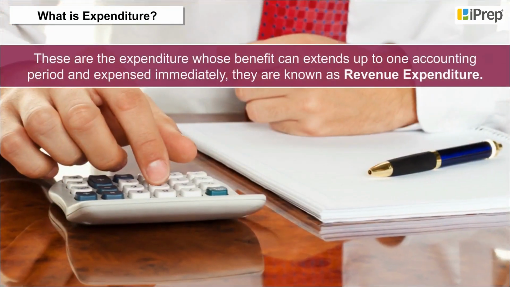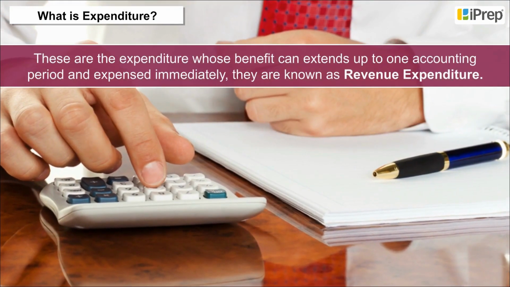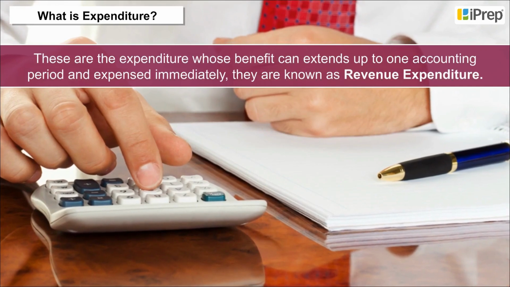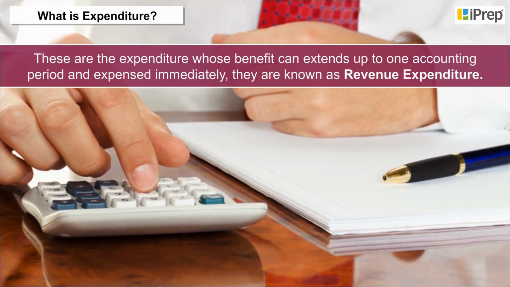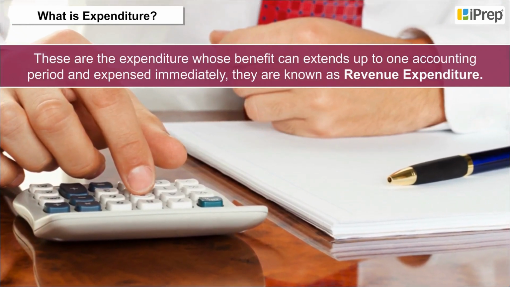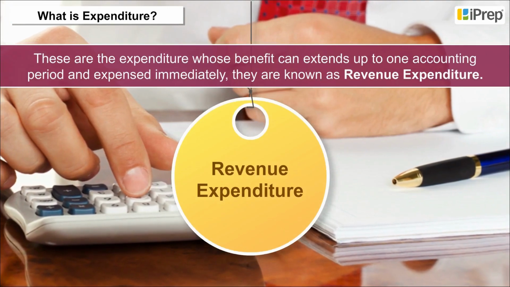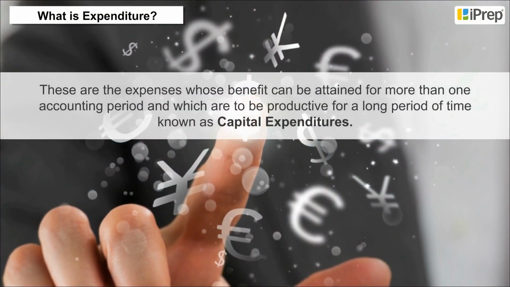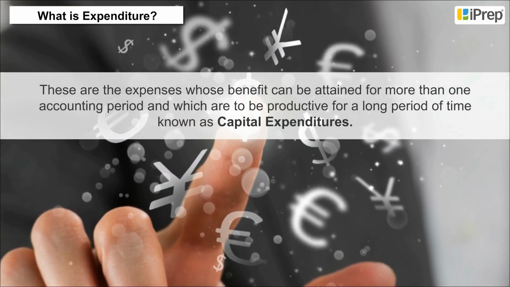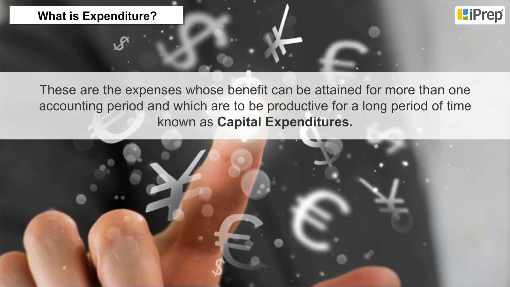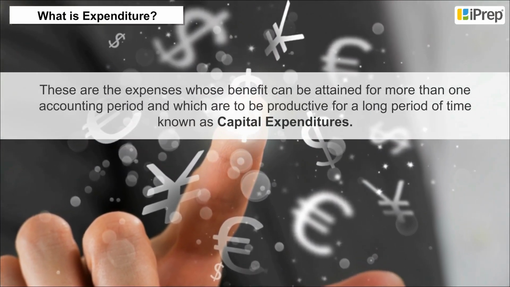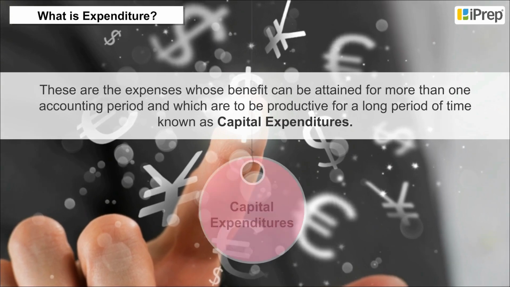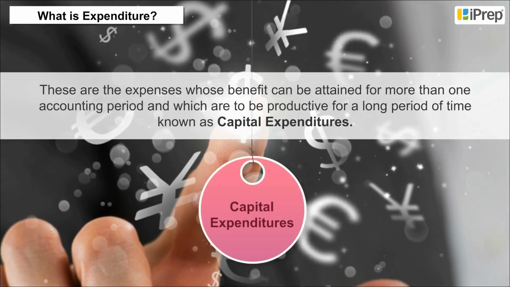These are the expenditures whose benefits extend up to one accounting period and are expensed immediately. They are known as revenue expenditure. These are the expenses whose benefit can be attained for more than one accounting period and which are to be productive for a long period of time, known as capital expenditures.